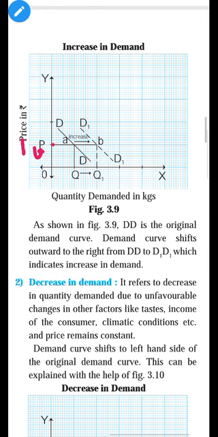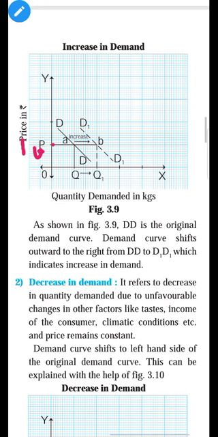As population increases, the demand for the commodity also increases. If there is a good taste of the commodity, the consumer will eat more quantity at the same price. So how does the demand increase? The demand increases because of income, population, taste, habits, price of substitute goods, price of complementary goods, and price of the commodity constant.